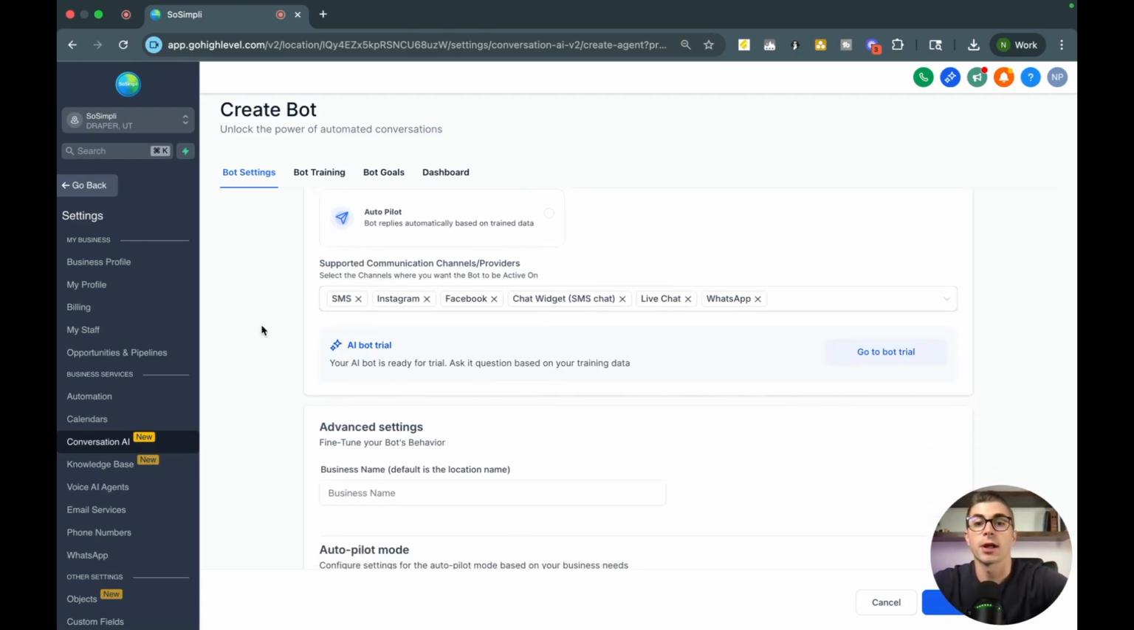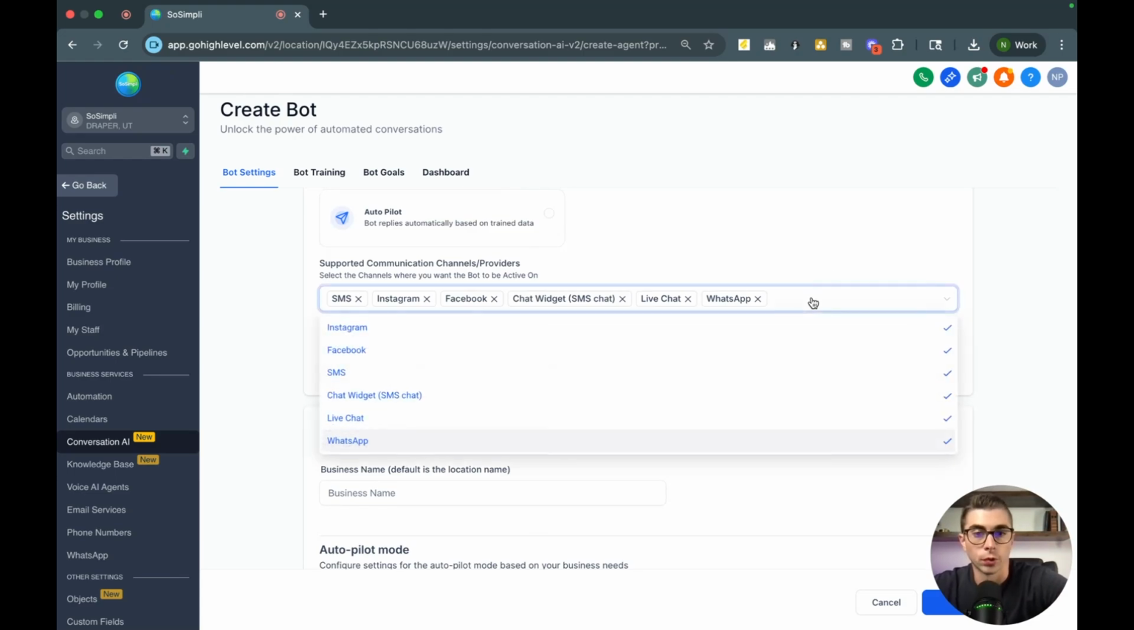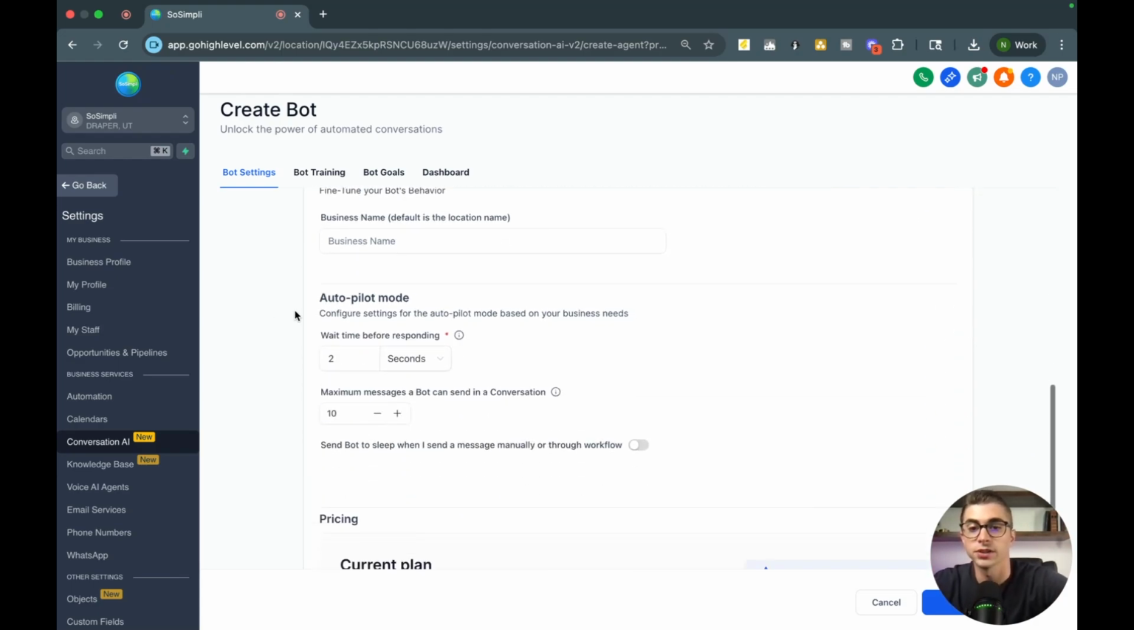This is all pretty self-explanatory, but again, just real quick, if you want it just to send text messages or respond to emails, right? Select those channels. If you want it to go on your social pages, select those, give it a name, and then go ahead and give it seconds to respond to a chat. So essentially just a quick explanation on this.